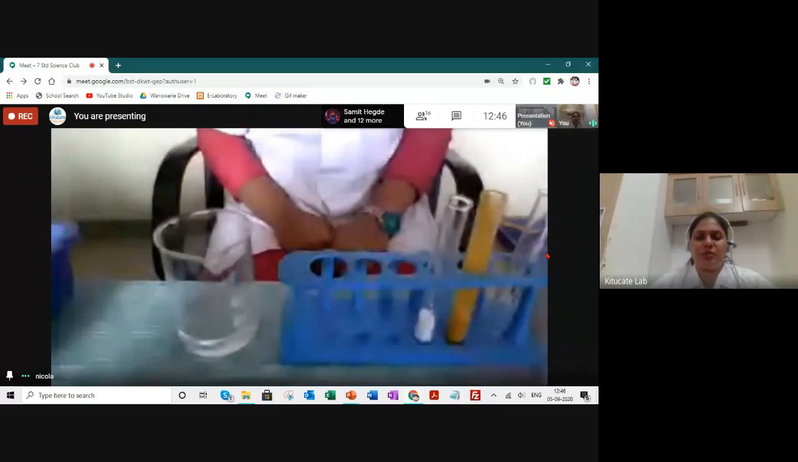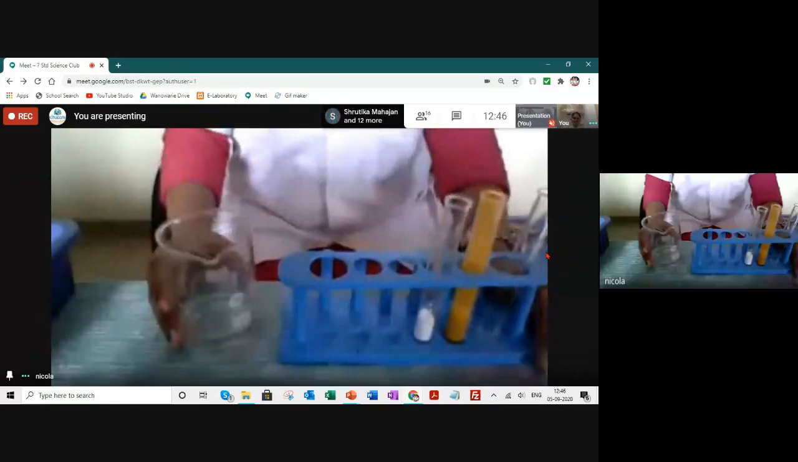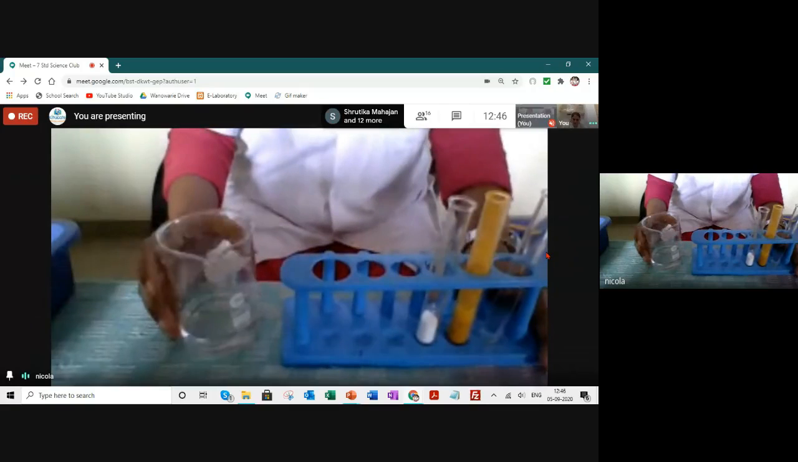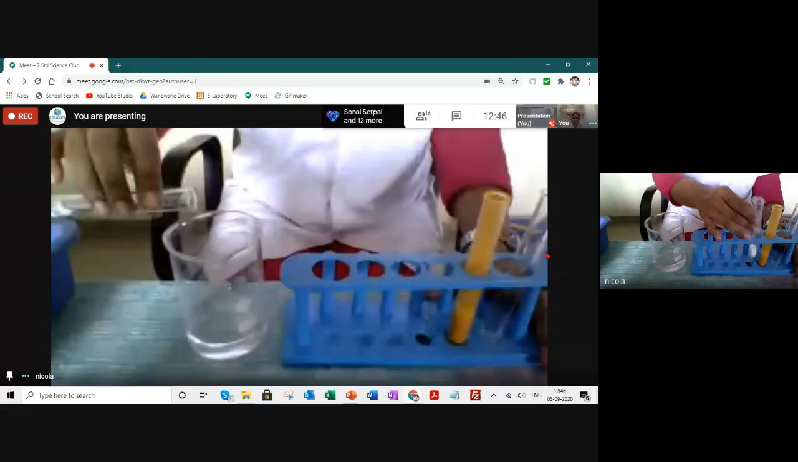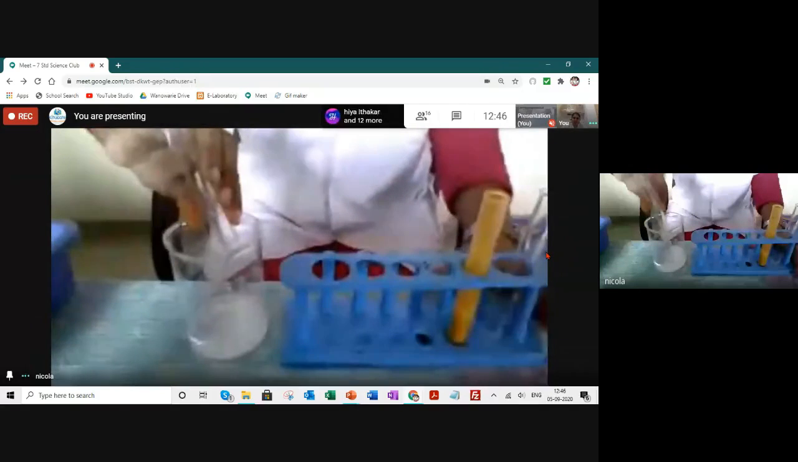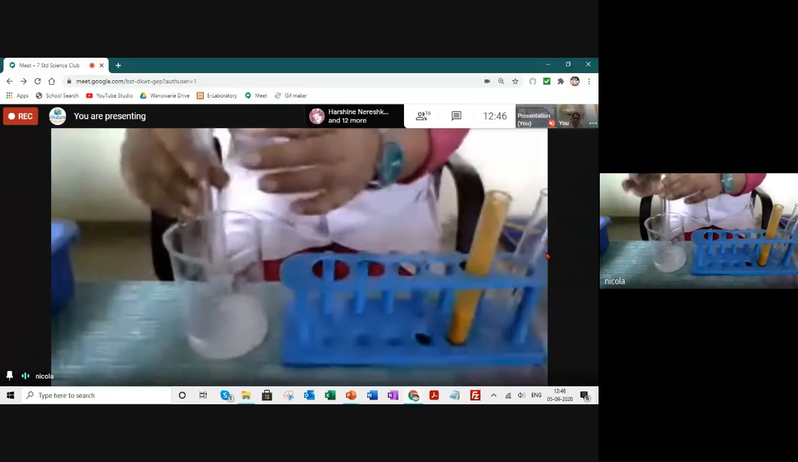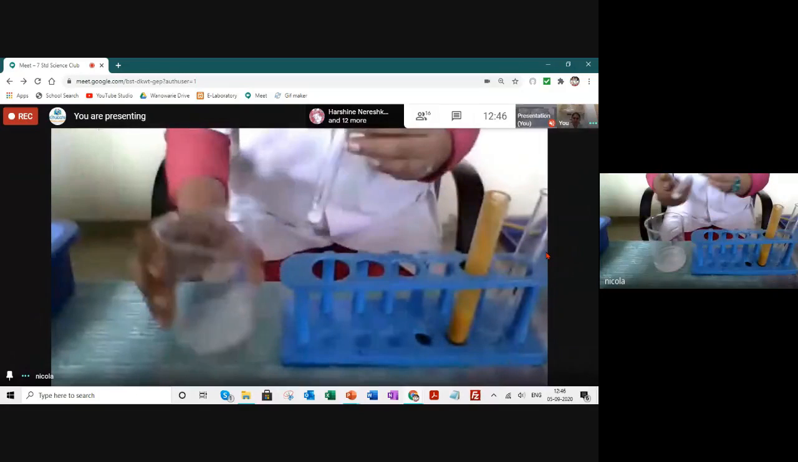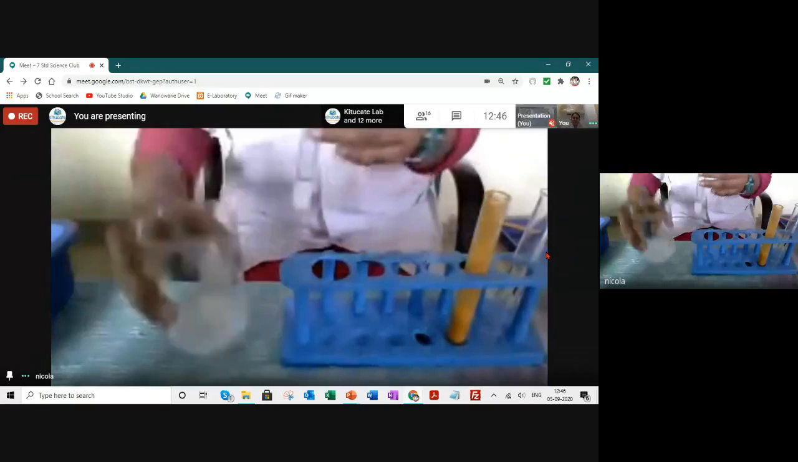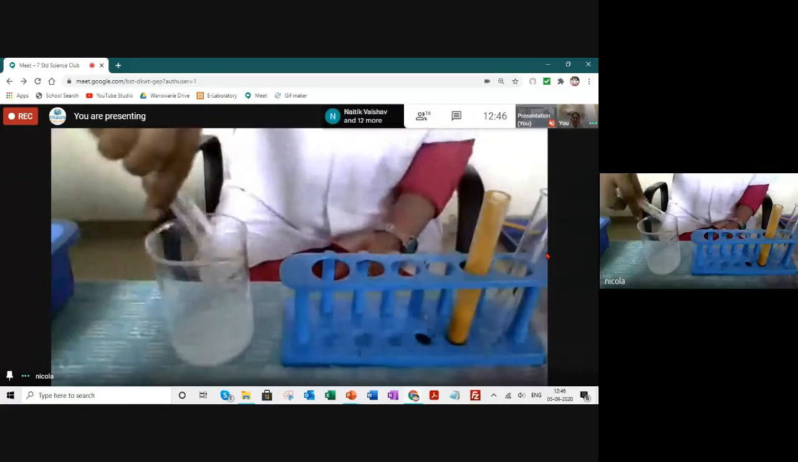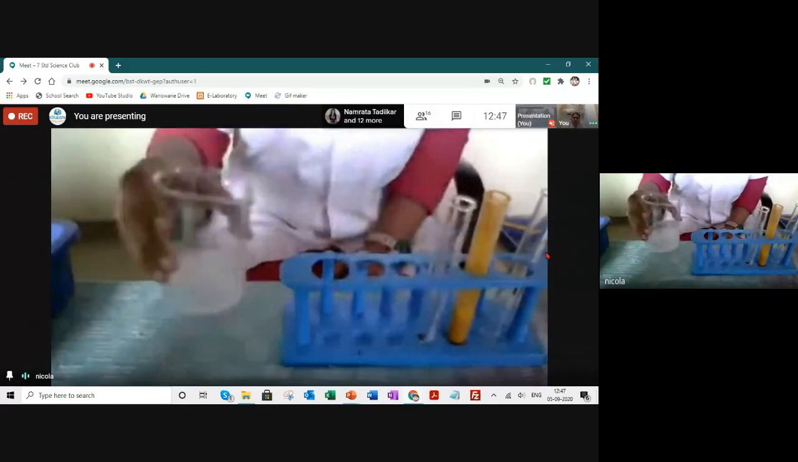Now see, Nicola ma'am is doing the second activity, which you all also have to repeat. So first of all, you all need to take water. Okay, you all will add baking soda to it. Then you add the baking soda, and it should be a concentrated solution. Okay, it should not be a dilute solution. So we make baking soda solution.